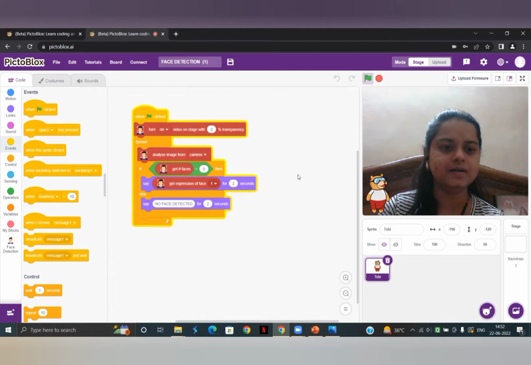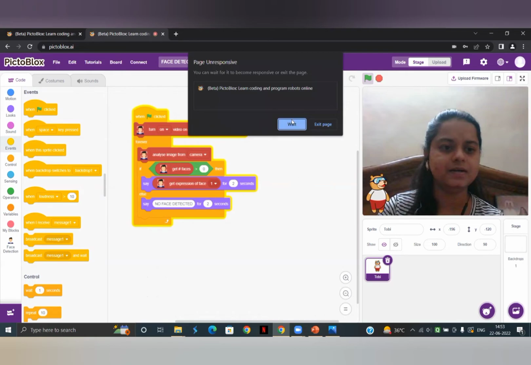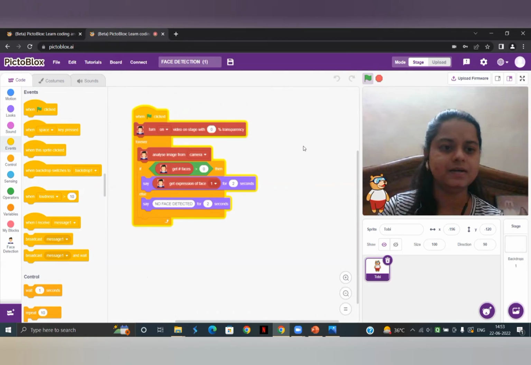Similar to this forever, we also have the repeat block. Now, what is the difference between that repeat and this forever? This repeat block only repeats the instructions included under it for a certain amount of time. But with this forever block, you can keep repeating those instructions forever.